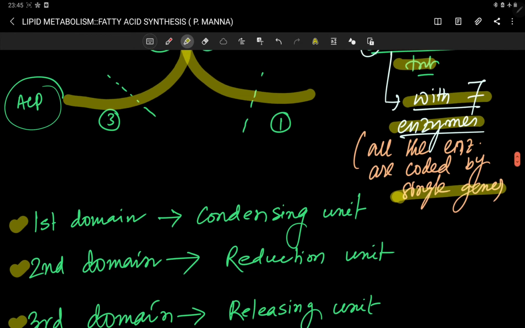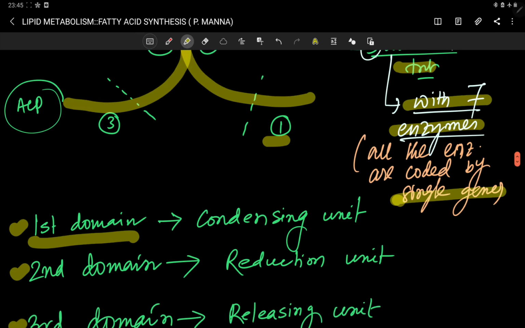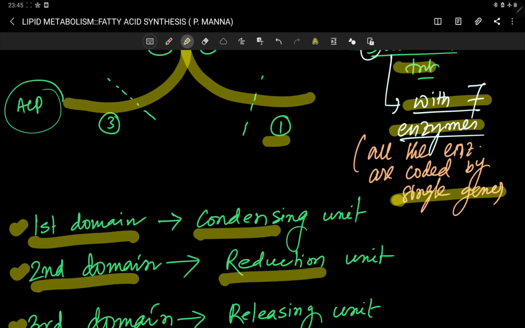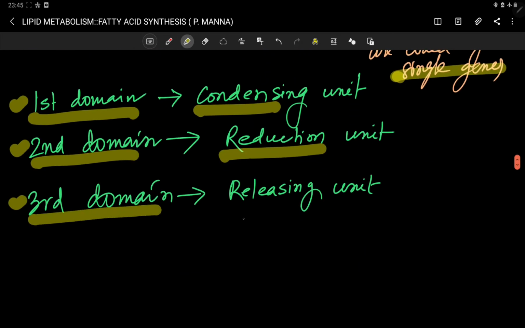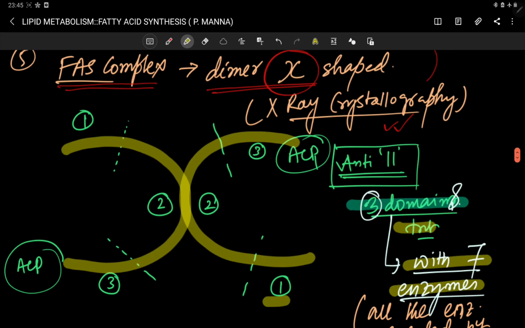Now, the 3 domains. The first domain of the FAS complex is also called the condensing unit. The second domain is called the reducing unit. The third domain is called the releasing unit. So your fatty acid synthase complex is a dimer; it exists as a dimer. X-ray crystallography says that.